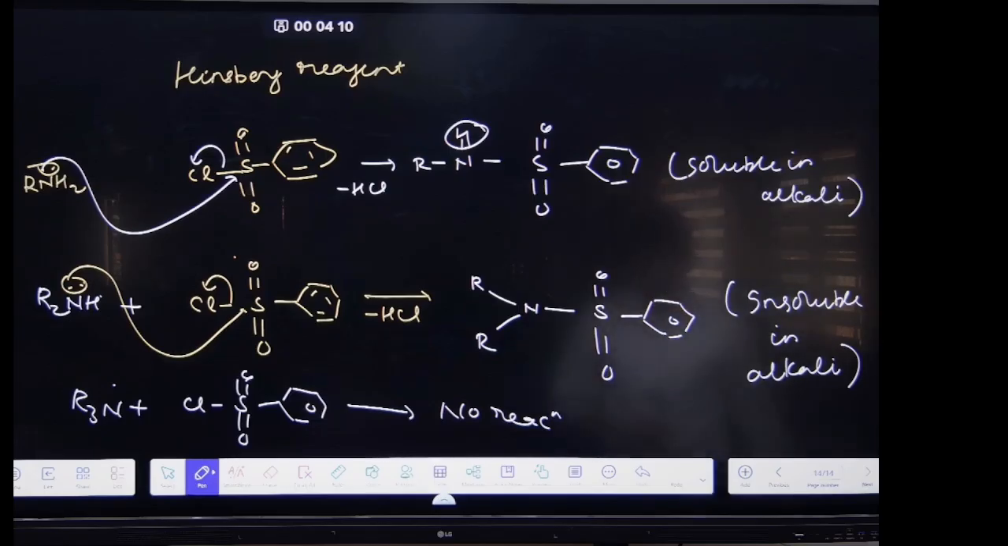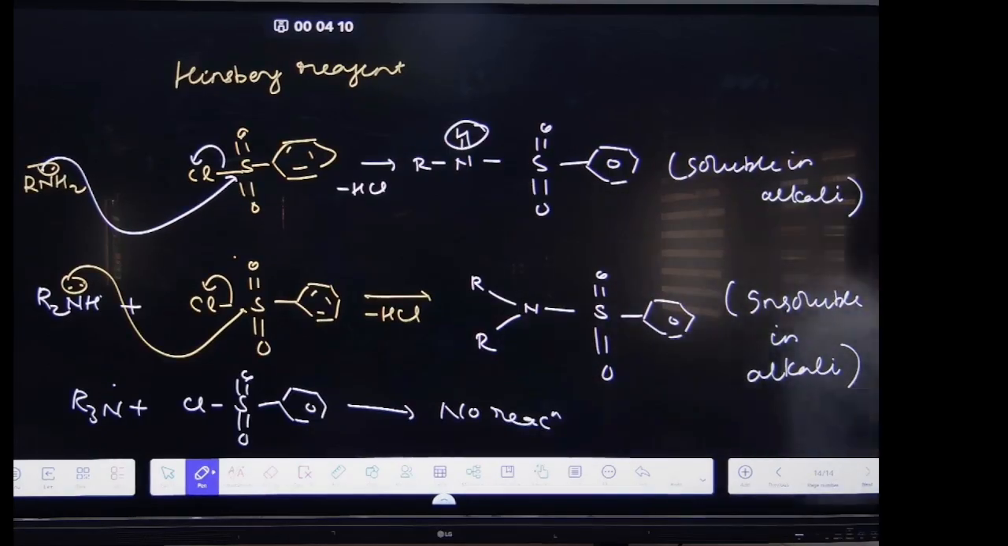Now see here, what is important here? Hoffmann bromamide degradation, Gabriel phthalimide synthesis, then you have this isocyanide test, and this one. Very, very important.